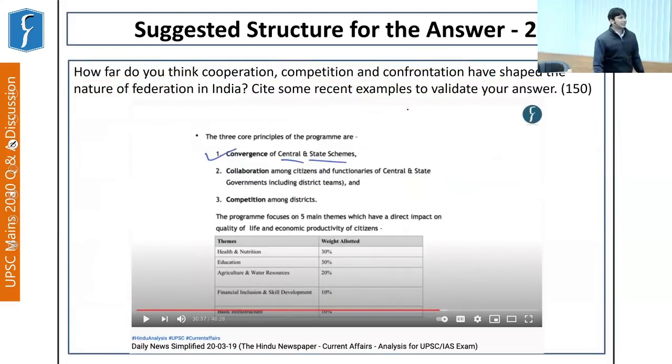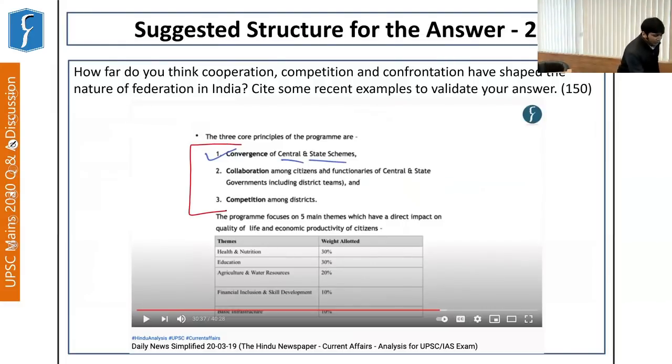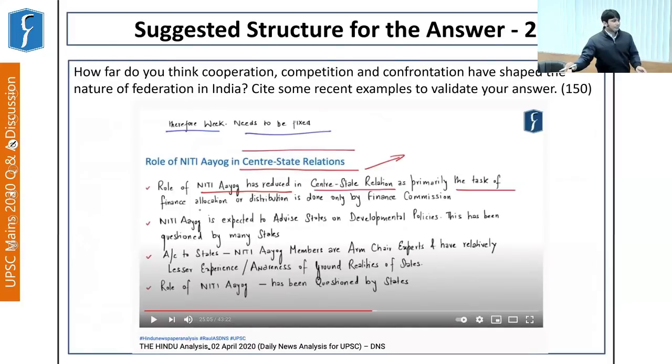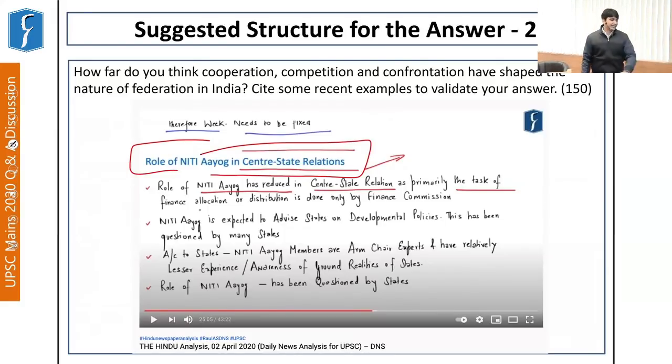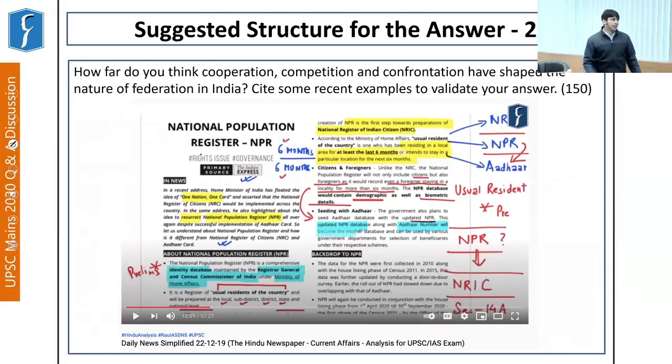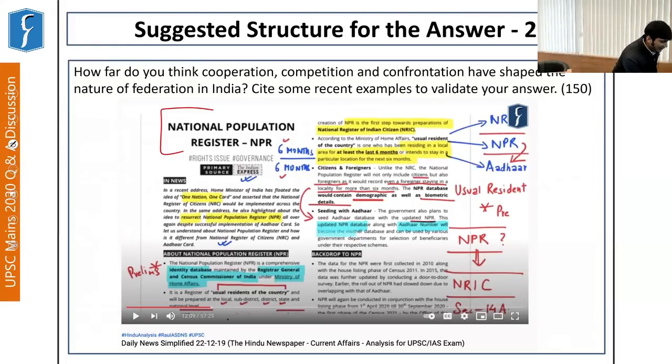Now, again, this aspect of convergence, collaboration, and competition was taken up in the DNS of 20th March 2019, where all these aspects related to the Aspirational District Program were discussed. Further, even the role of Niti Aayog in center-state relationship was taken up in the DNS dated 2nd April 2020. Again, the aspect of NPR was taken up in the Focus magazine and also discussed in the DNS of 22nd December 2019.